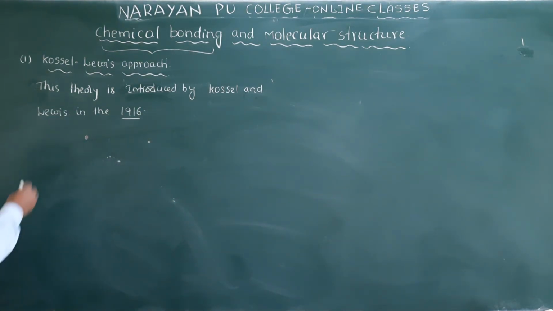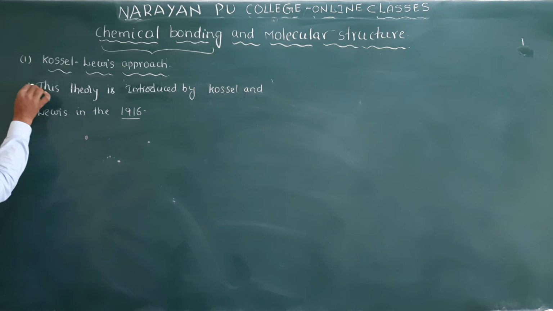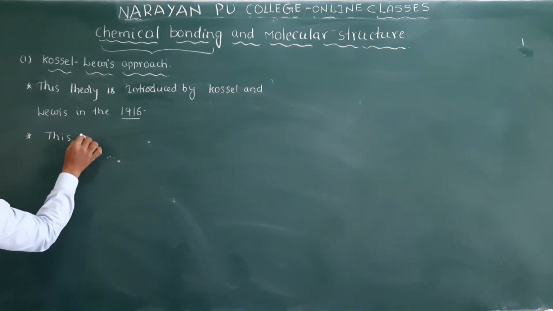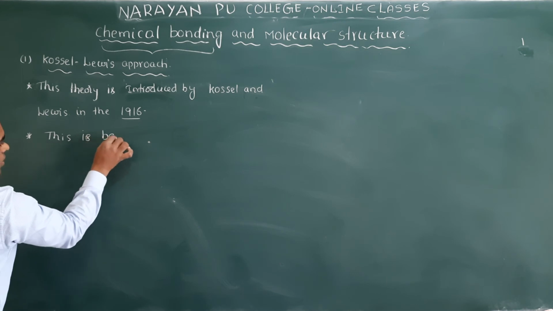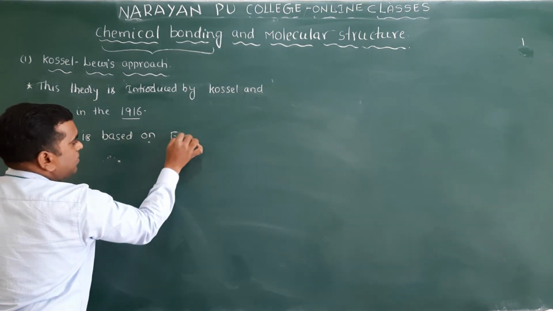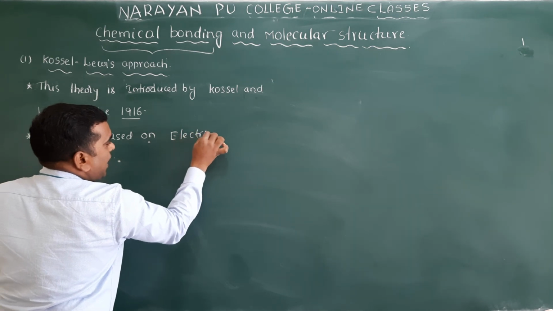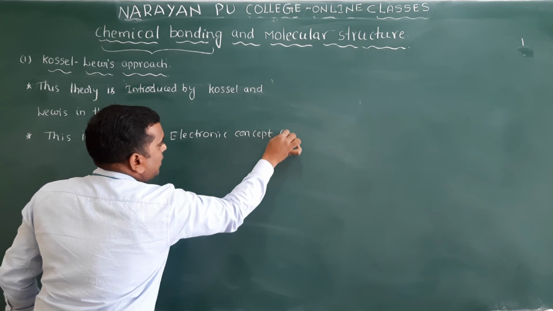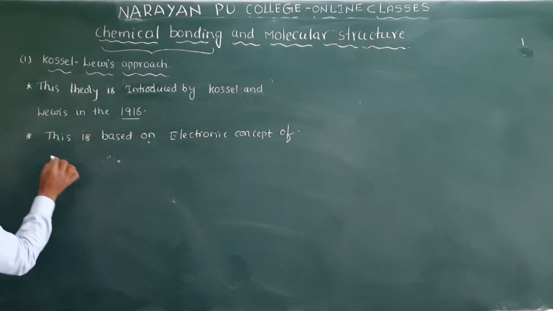Clear? Now, first this theory was introduced by Kossel and Lewis in the year 1916. And this is the first point. This theory is based on the electronic concept of atom. Electronic concept of atom.